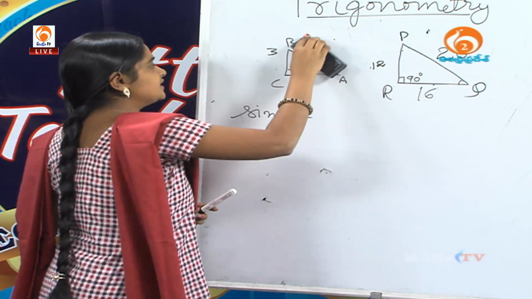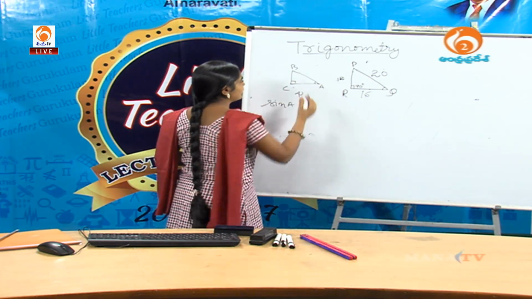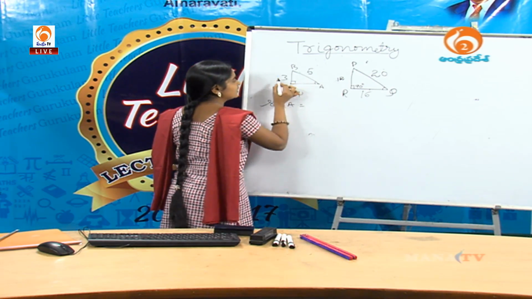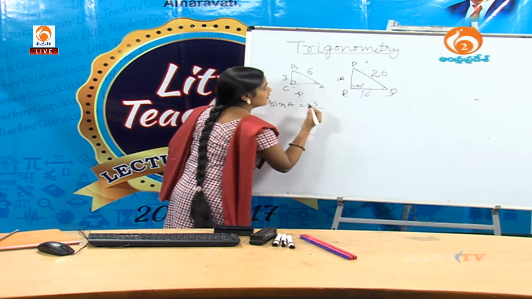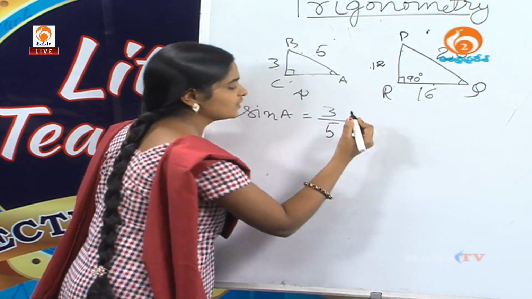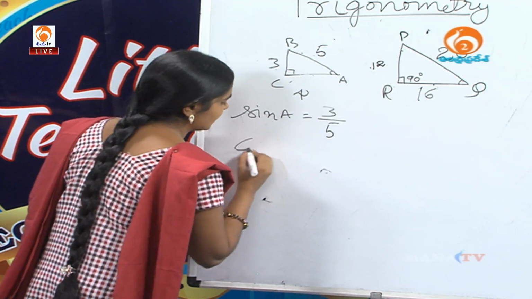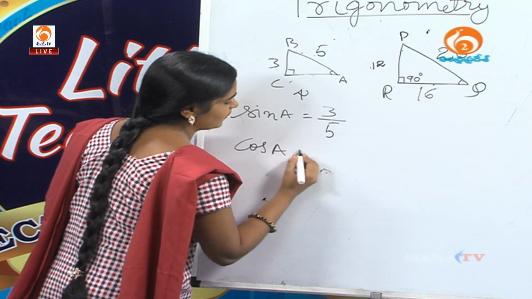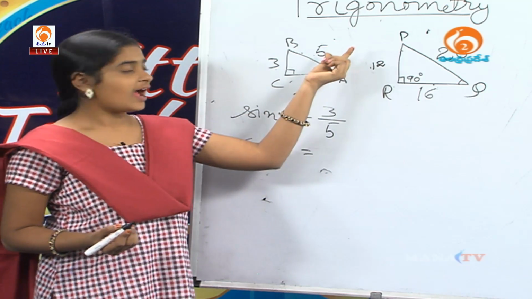Yes, BC. What is the hypotenuse here? AB. BC is 3 centimeters. Hypotenuse is 5 centimeters. So, the ratio is 3/5.